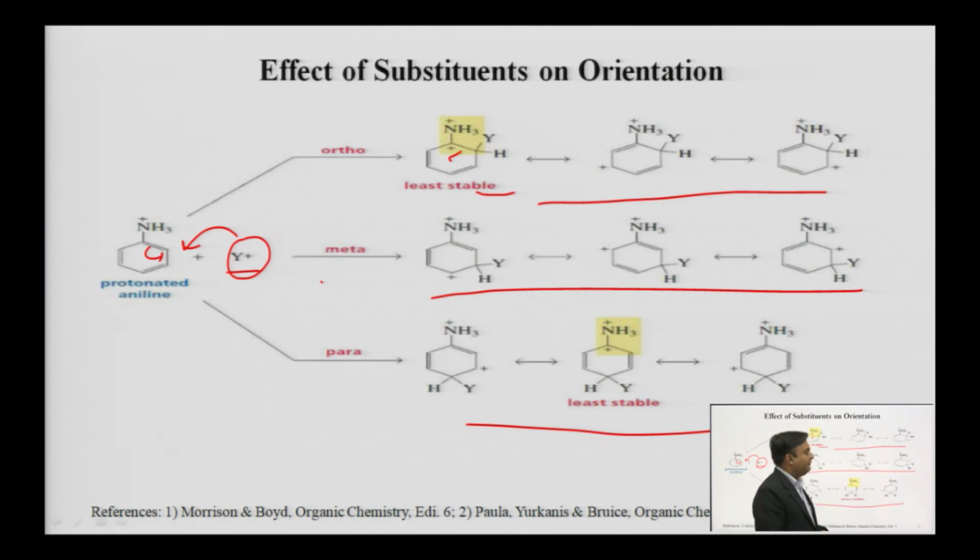On comparison we will know that the overall stability of the carbocation intermediate resulting from ortho and para substitution will be less than the carbocation originating from the meta substitution, because of the presence of a resonating structure which has a positive charge on nitrogen as well as on the carbon which is directly joined with the nitrogen.